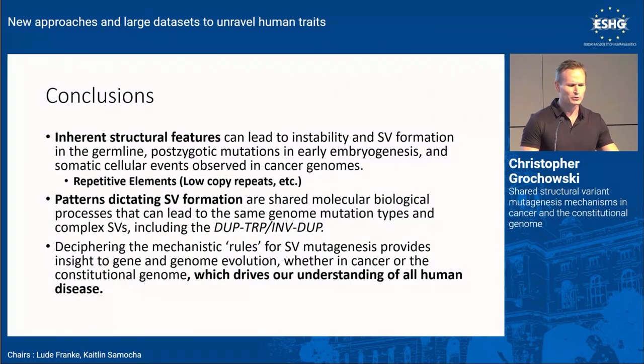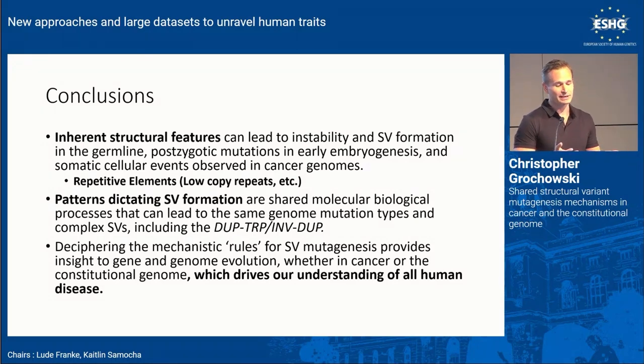And just some quick conclusions. Inherent structural features can lead to instability and SV formation. What I really wanted to highlight were those repetitive regions, those inverted LCRs, especially at the MECP2 locus and others. In constitutional disease, they can lead to structural variant formation, but also in cancer, the instability can lead to structural variant formation using those same recombinant substrates.